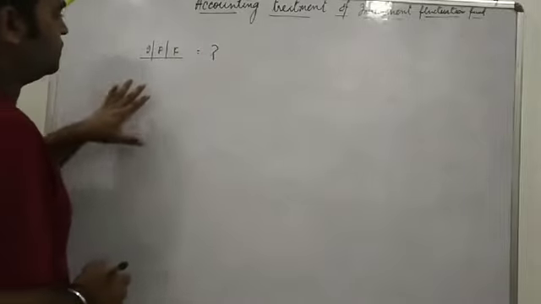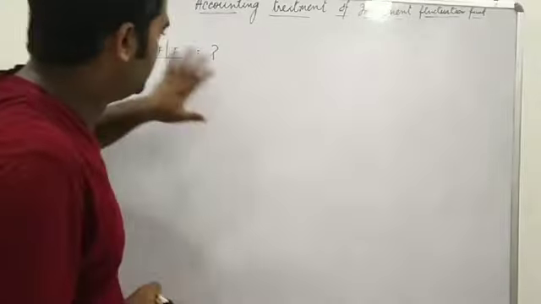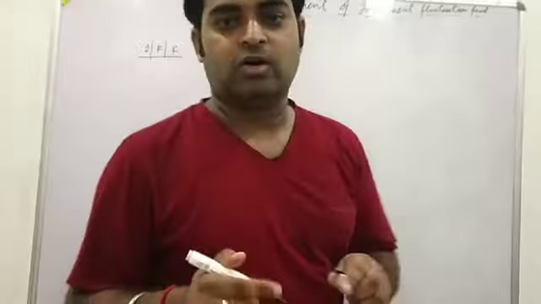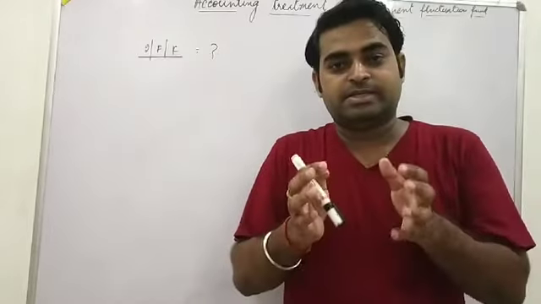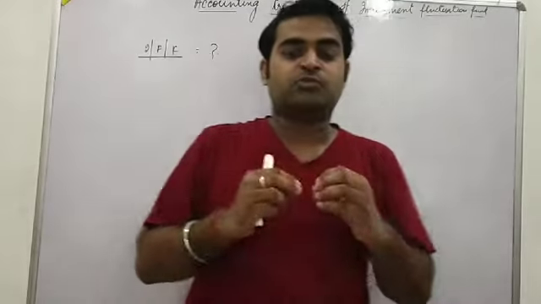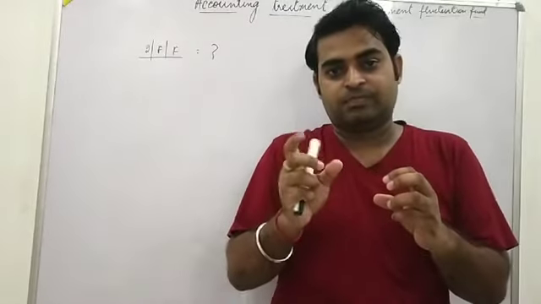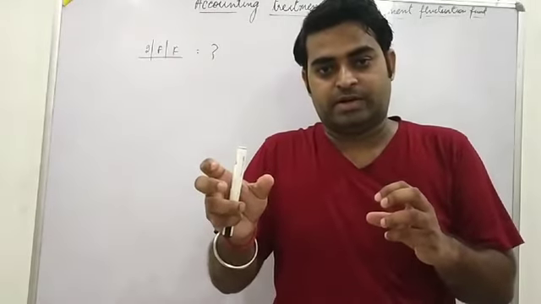What is investment fluctuation fund? Investment fluctuation fund or reserve is a type of fund which we prepare for meeting the losses in the investment.